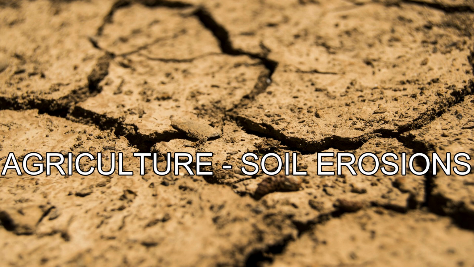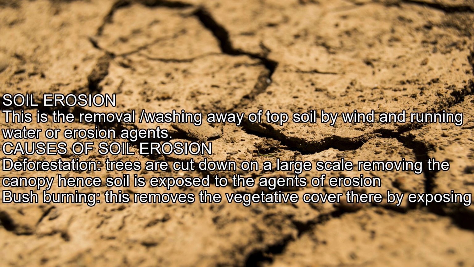Agriculture: soil erosion. Soil erosion is the removal or washing away of topsoil by wind and running water, or erosion agents. Causes of soil erosion. Deforestation: trees are cut down on a large scale, removing the canopy, hence soil is exposed to the agents of erosion.